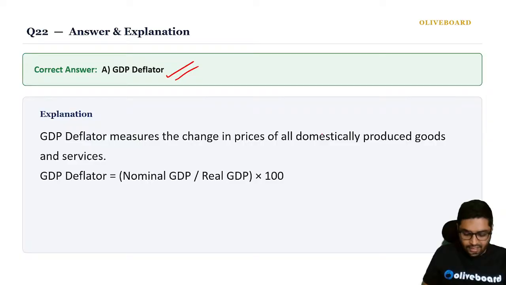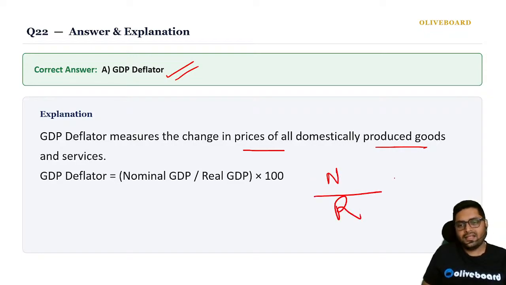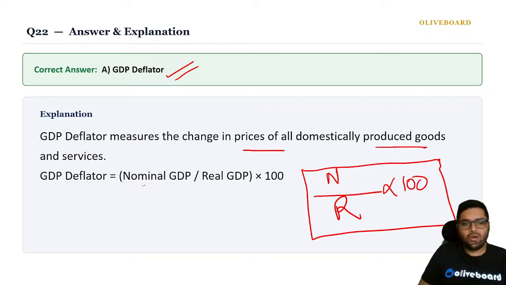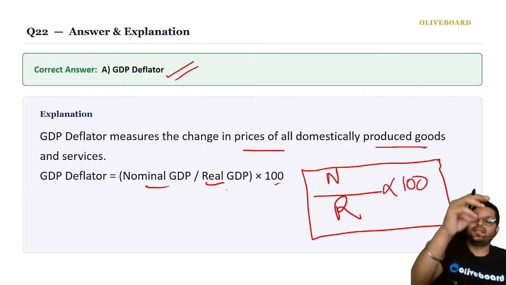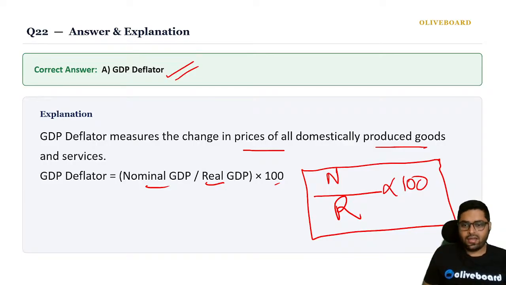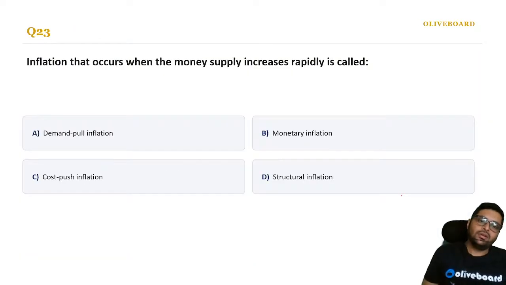What is GDP deflator? It measures the change of price of all domestically produced goods. Nominal GDP by real GDP into 100 is GDP deflator. It will tell you how much prices have increased. Because nominal will be at current prices, and real will be at base price. So you will get the price change.